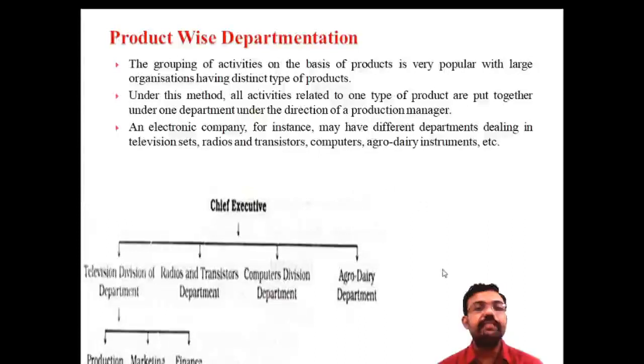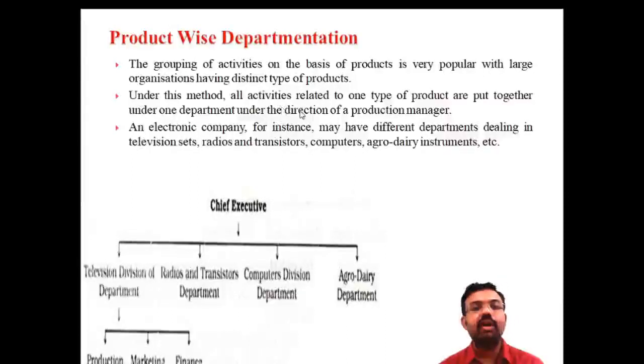And here a department is classified according to the different products. The grouping of activities is based on the product. So listen, the chief executive has a lot of products: television department, radio, then the computer division, the agro-dairy department. That means here the department is classified according to the product: television, radio and transistor, computer and agro. These are the different products of the organization. So here the departmentization is done based on certain products.